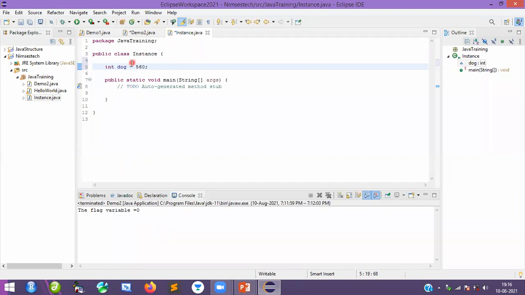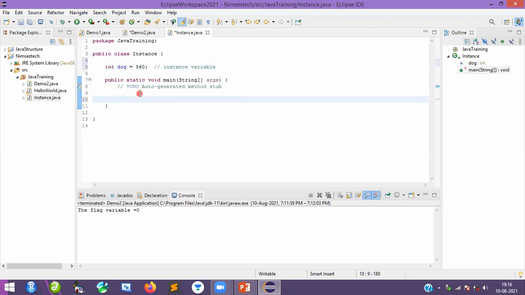So this dog variable we will call an instance variable. Please be careful, this one we call an instance variable. Clear? Okay, sir. But how do we access it? It is difficult because it is not in the main method. To access this one, we have to create an object. That is the problem.